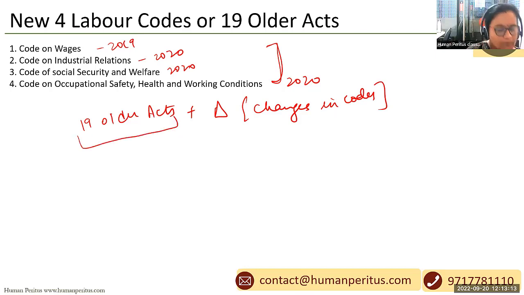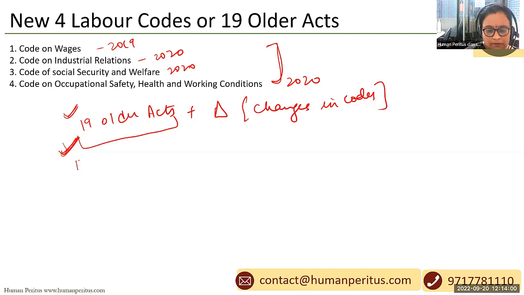Why should we go by this approach? There are certain reasons. The first reason is that when you start studying from the older acts, they are in chunks, right? Codes are the compiled version of the older acts only. So if you start studying with the lengthy codes, you will not be able to grasp the provisions. If you study these acts separately, it would be easy to move ahead in the preparation.